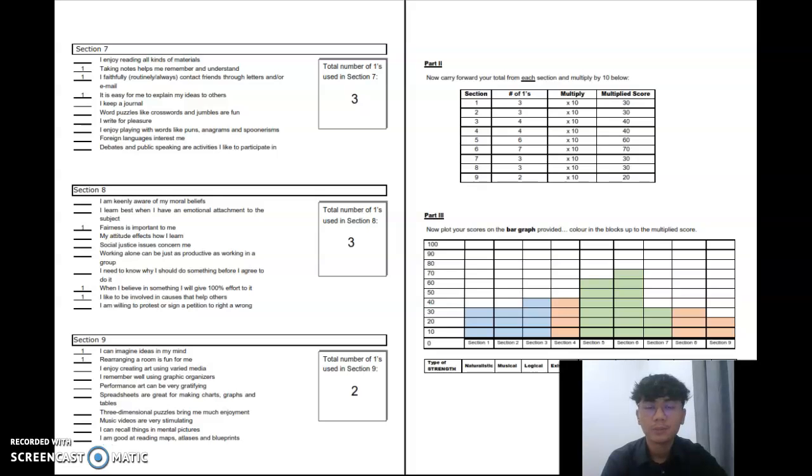Today, I want to present my multiple intelligence. I will start with part 3. Basically, part 3 is based on a bar graph, and I will show you my top 3 and my bottom 3 based on the bar graph.